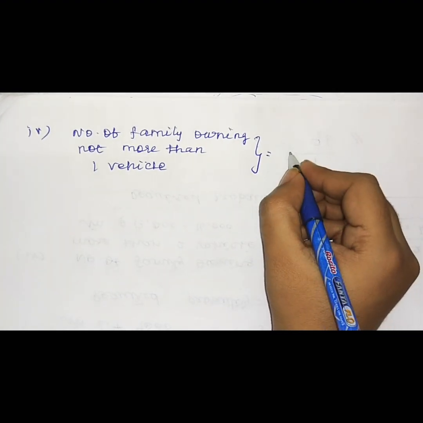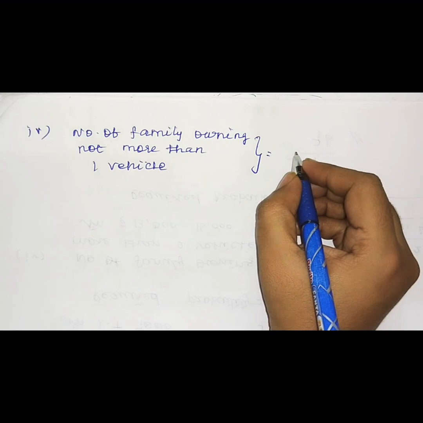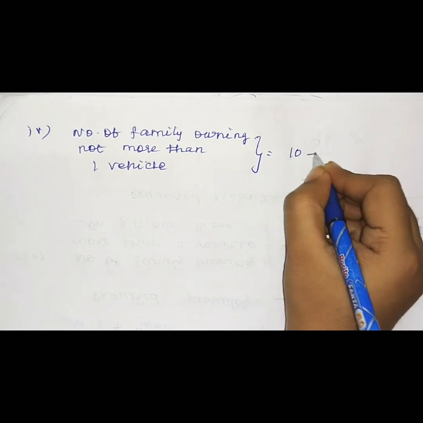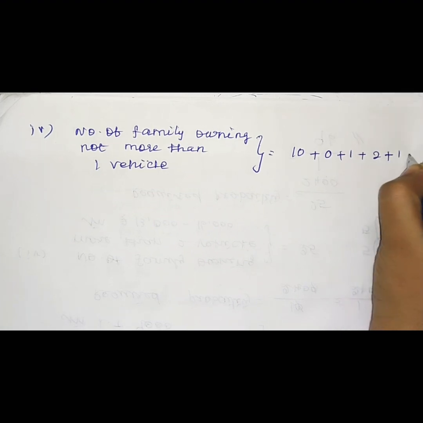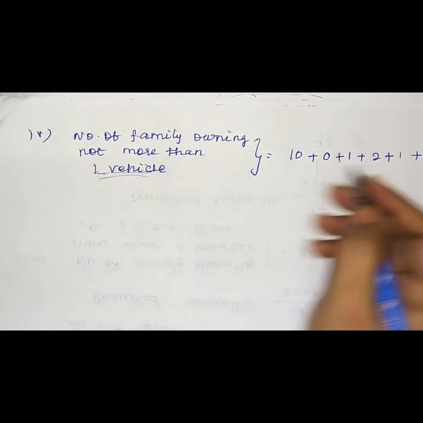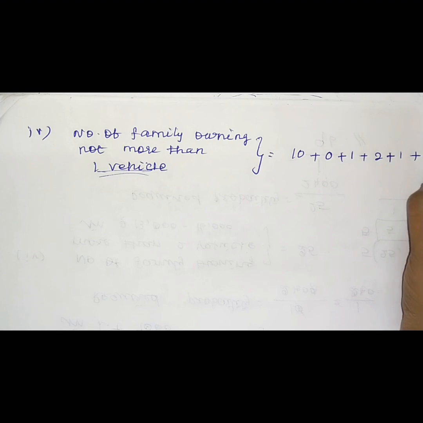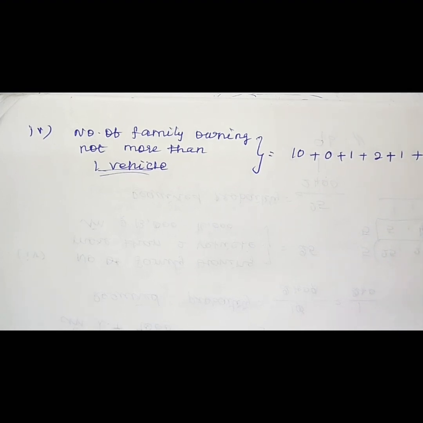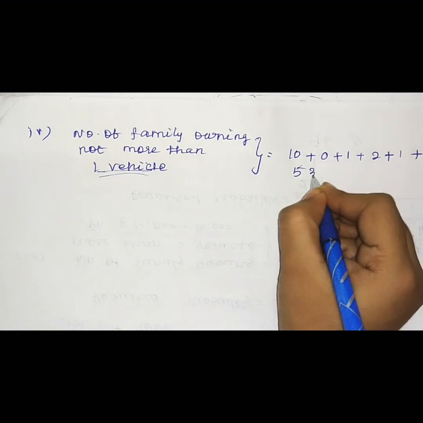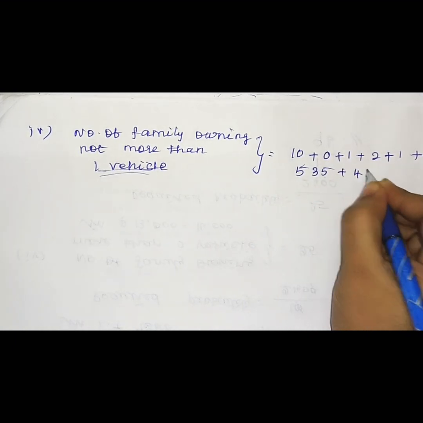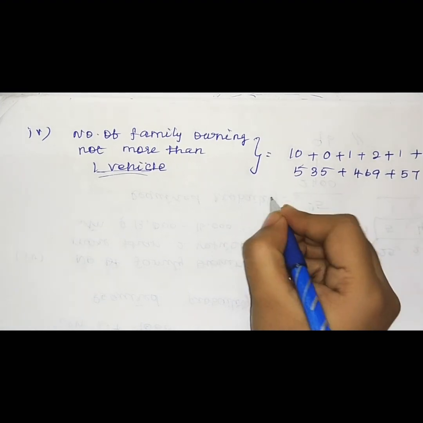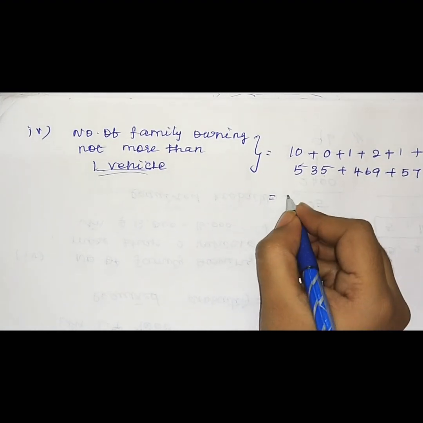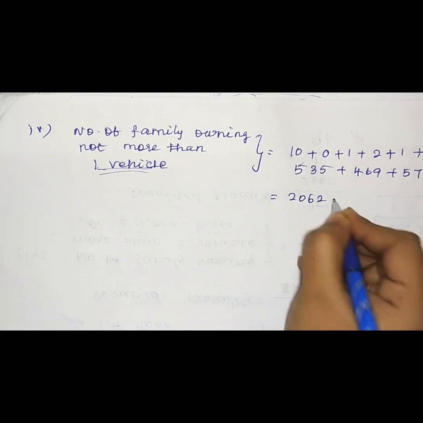In the 0 vehicle column, they have given how many families have 0 vehicles: 10 plus 0 plus 1 plus 2 plus 1. Next, how many families have 1 vehicle? We can write, you can see the table: 160 plus 305 plus 535 plus 469 plus 579. So if you add all the numbers you will get 2062.